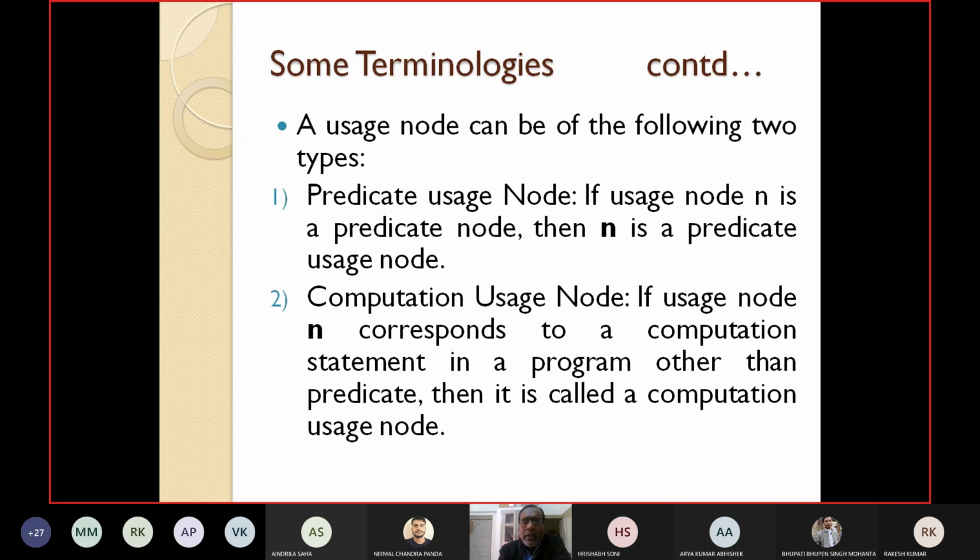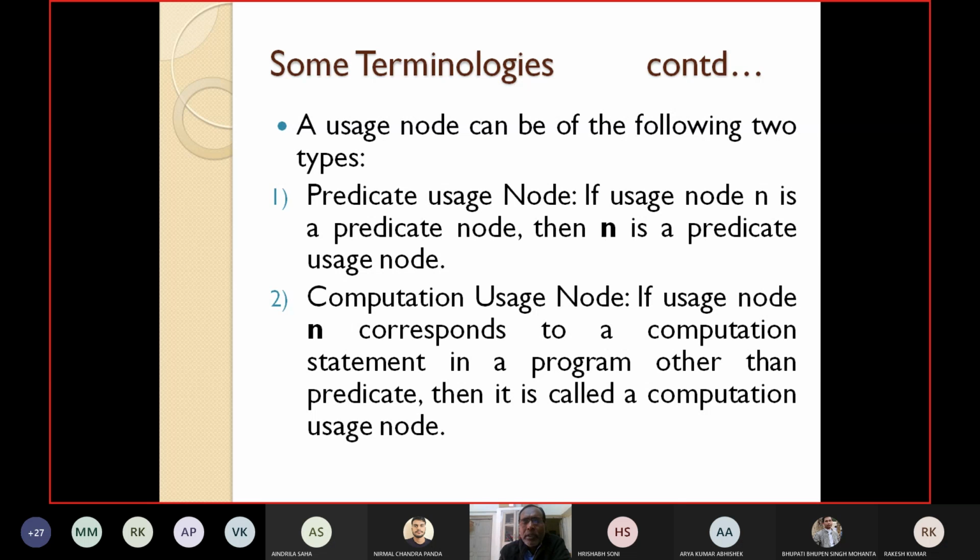I have already told you that a usage node can be of the following two types. It could be a predicate usage node or a computation usage node. Predicate usage node means if usage node N is a predicate node, normally an if statement or while statement, then it is a predicate usage node.